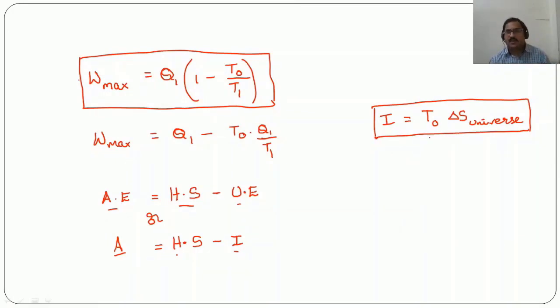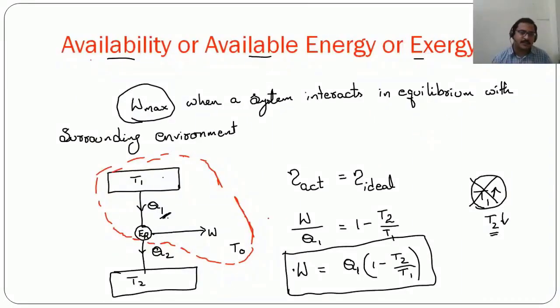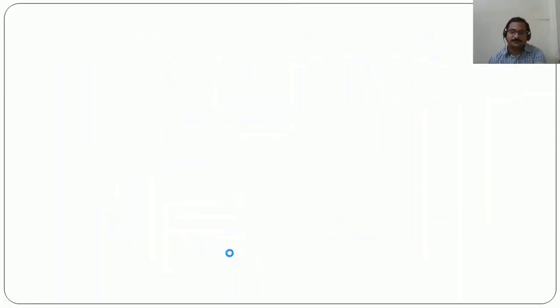So why are we calling this delta S of the universe? The reason here is that this system is coming in interaction with the surrounding environment which is at temperature T0. The maximum possible extent up to which we can reduce the T2 temperature is up to the surrounding temperature, which we call T0 here.